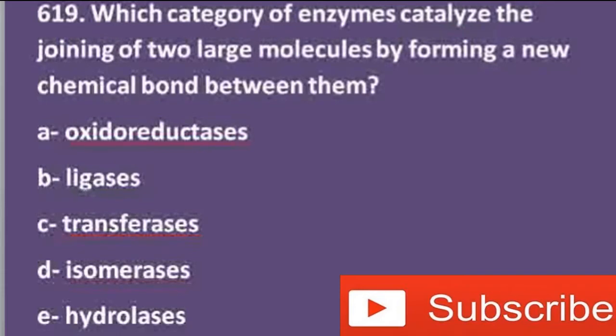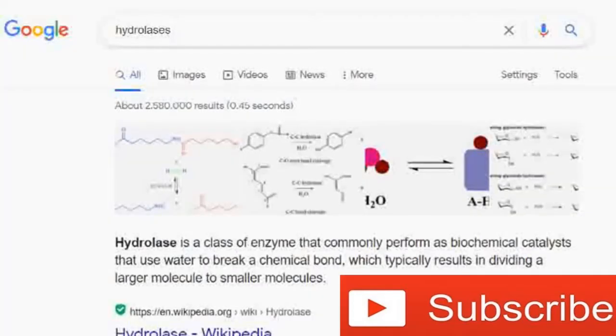Actually, the question asks about the type of enzyme that catalyzes the joining of two large molecules by forming a new chemical bond between them, and that is ligases. Transferases will actually catalyze the transfer of a group of atoms from one molecule to another. Isomerases will catalyze the conversion of one isomeric form into another. Hydrolases will catalyze the breaking of a larger molecule into smaller molecules with the help of water.